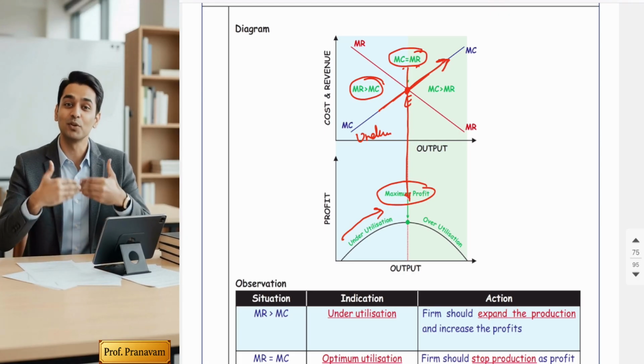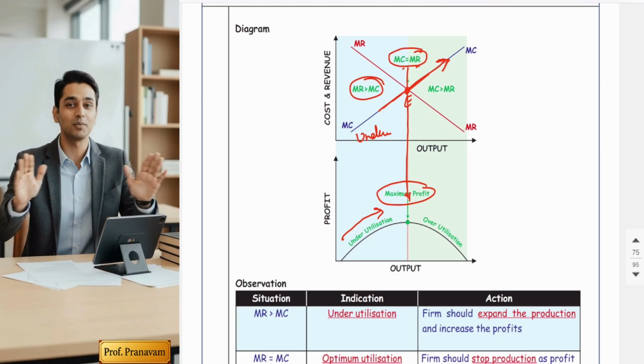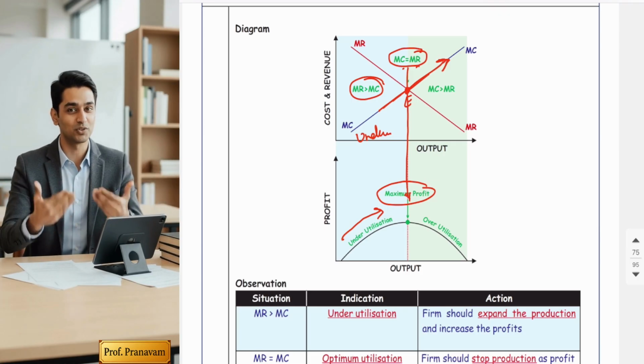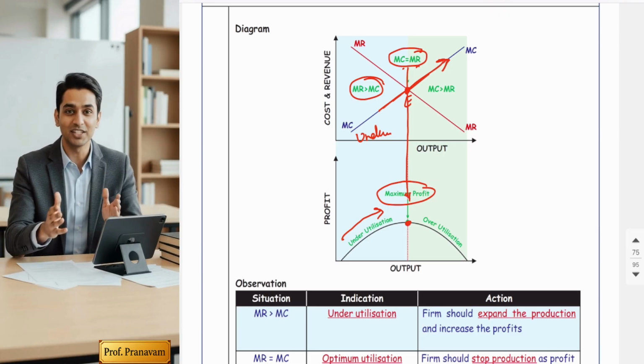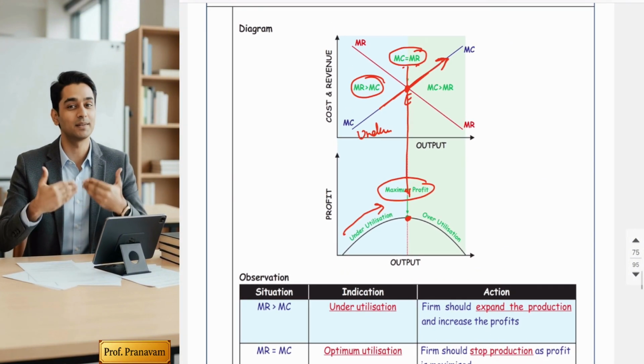So the blue shade indicates underutilization. Underutilization means MR is greater than MC. So businessmen should increase the production and reach the optimum. Okay, but at the optimum point, the producer should stop the production.